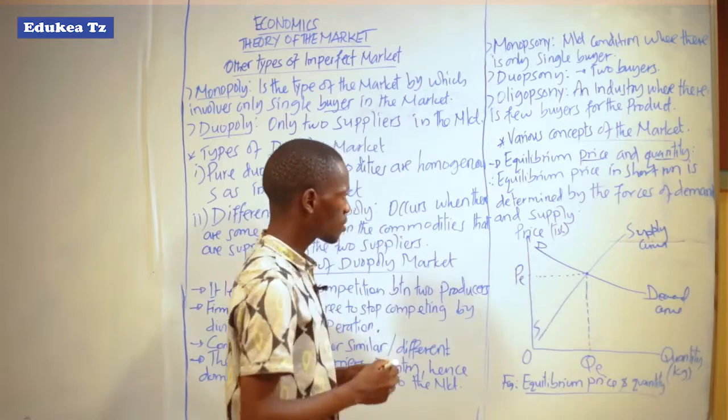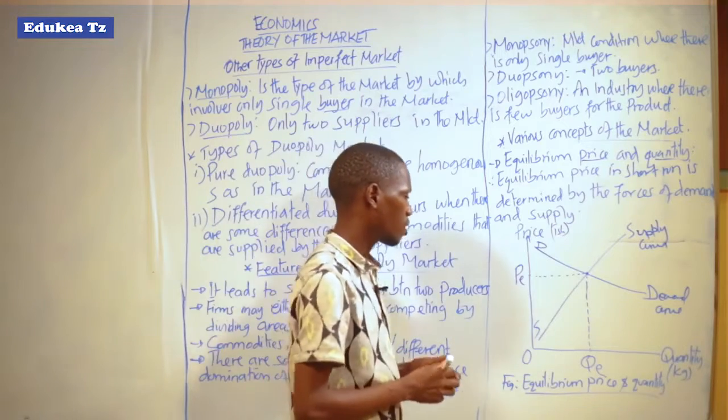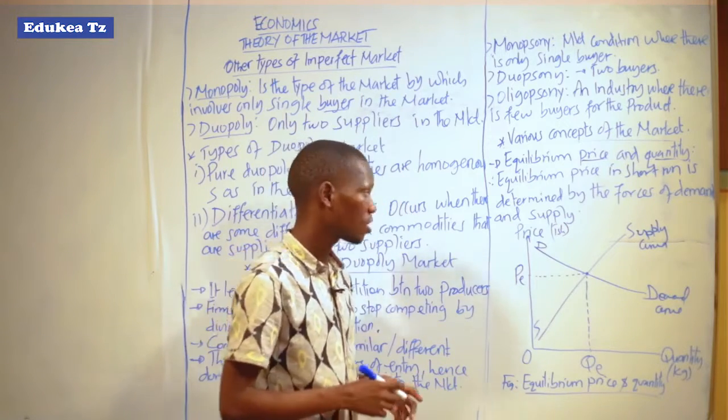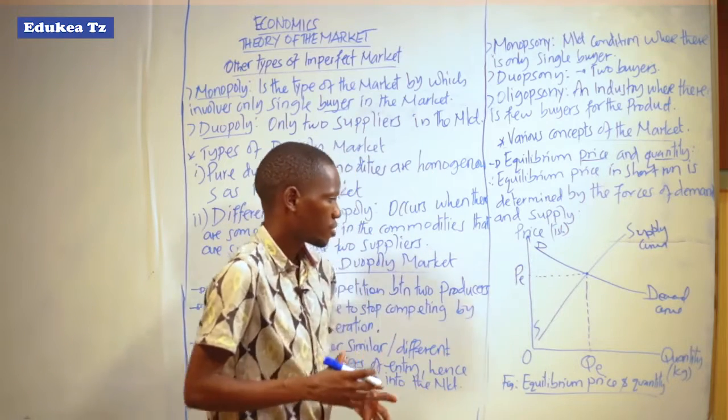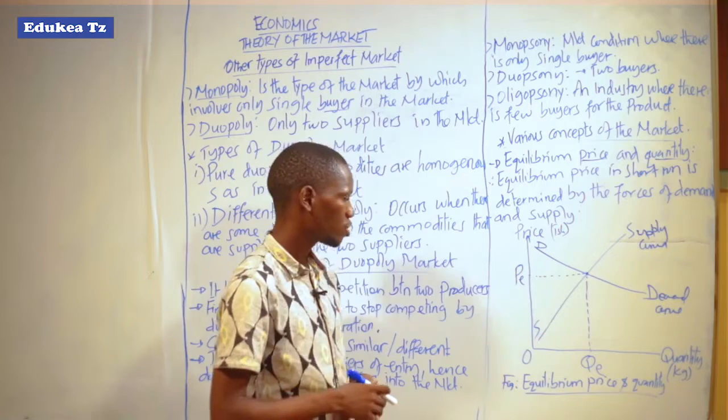The demand and supply curves depend on the price level and the quantity of goods produced.